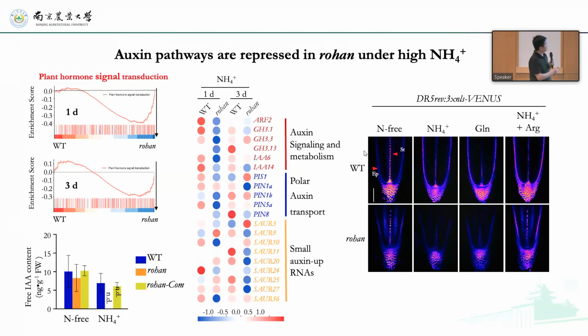By transcriptome analysis, we found that this gene supports auxin signaling. Auxin signaling, auxin transport, and small auxin RNA genes are all reduced in the mutant. We checked that the auxin level is also reduced in the mutant and rescued in the complementation lines. The DR5 expression was also reduced in the root meristem of this mutant, and it can be rescued when you add arginine.